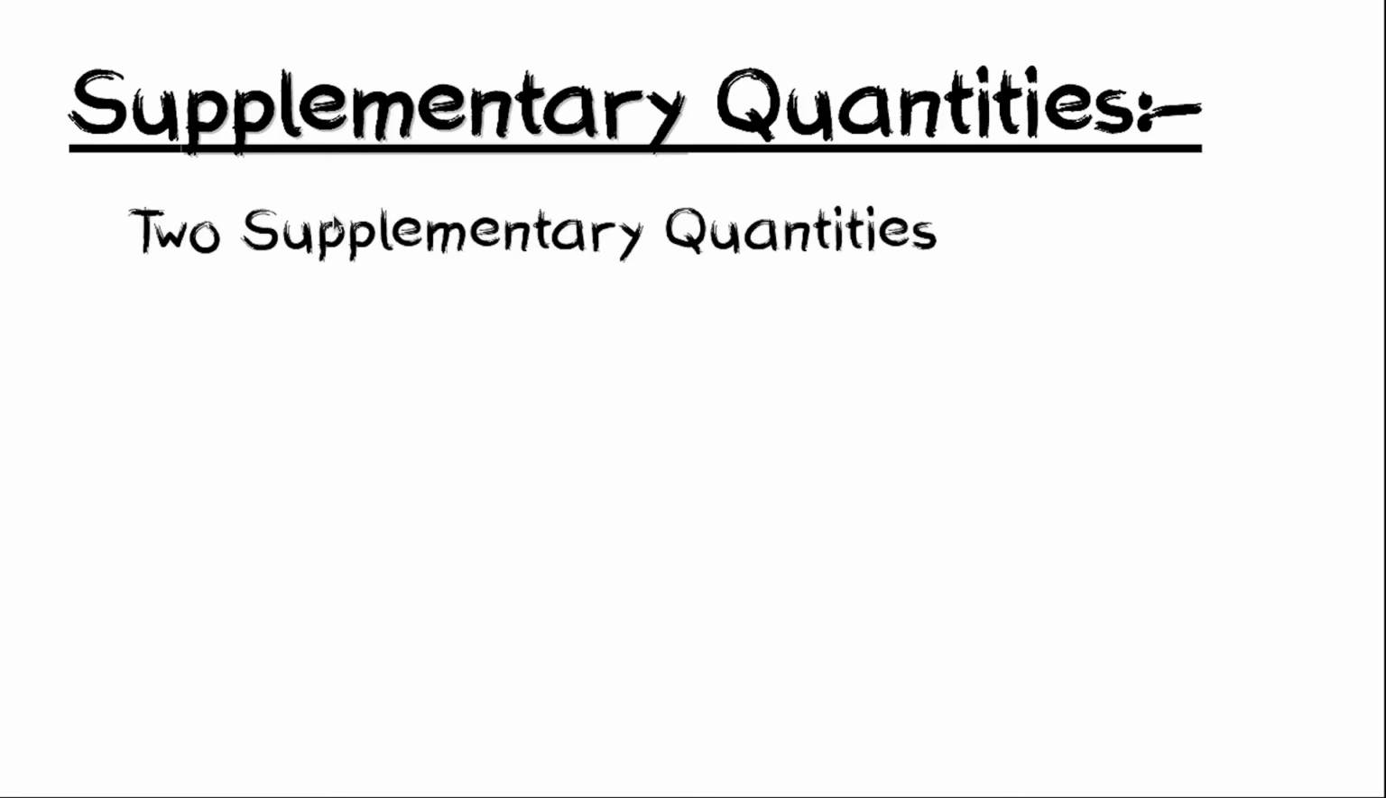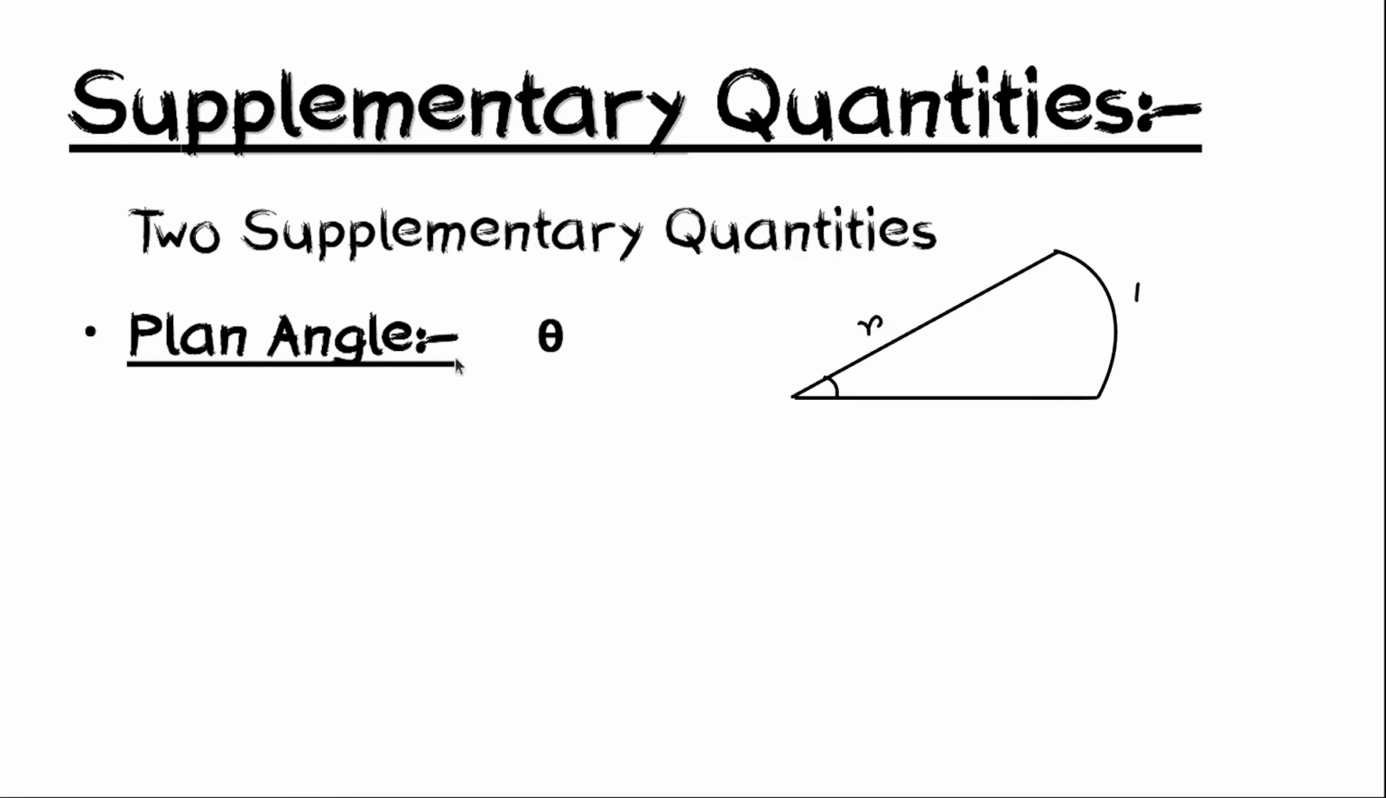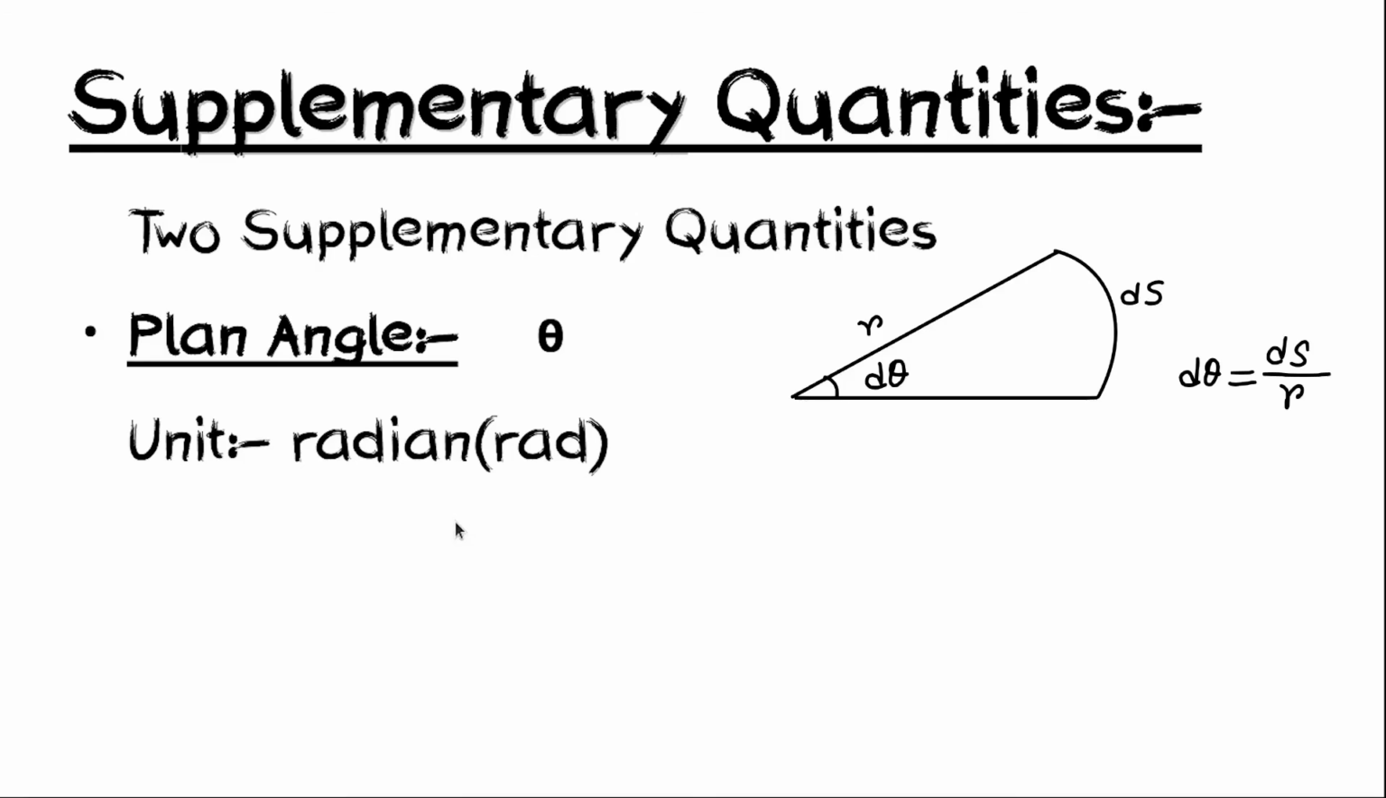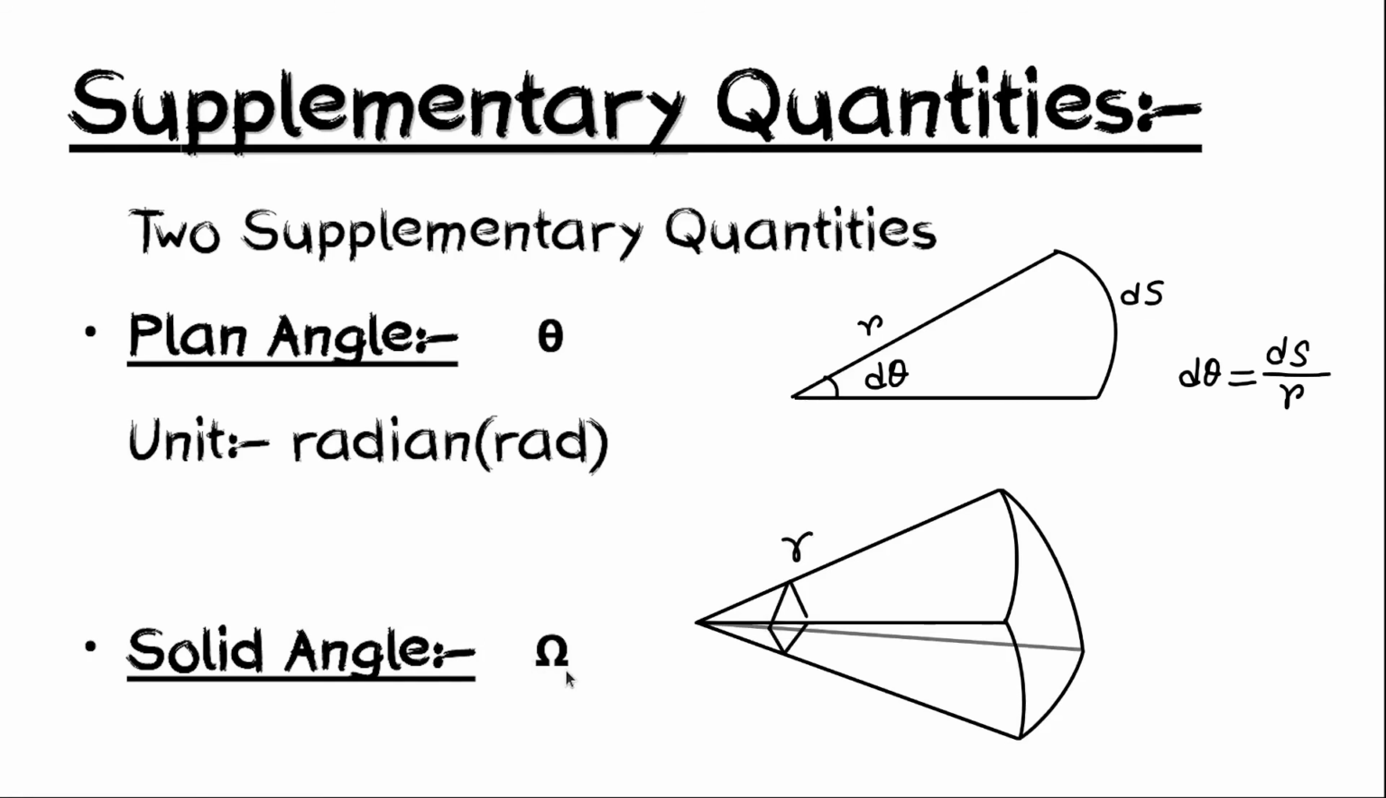Besides 7 fundamental quantities, there are another 2 supplementary quantities. They are plane angle and its unit is radian, and solid angle and its unit is steradian.